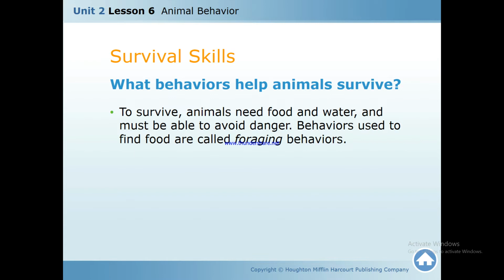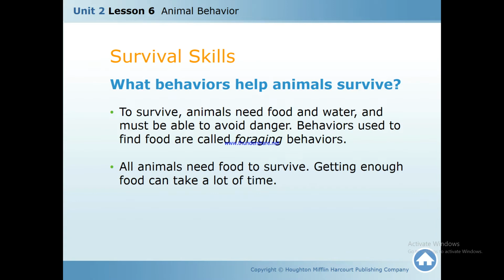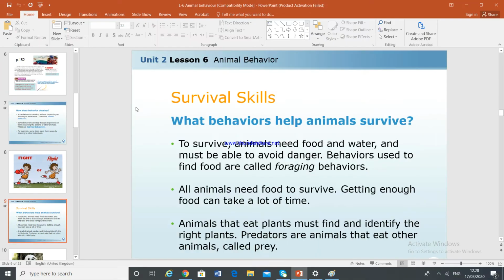To survive, animals need food and water. Of course, we all need food and water. And animals must avoid danger. Is every animal confident enough or powerful enough to fight every animal? No. So there are two things.